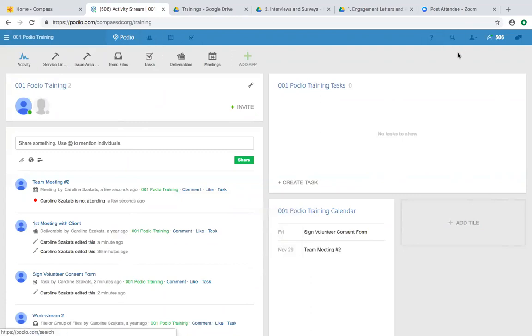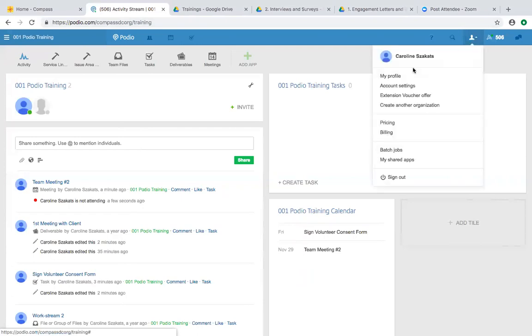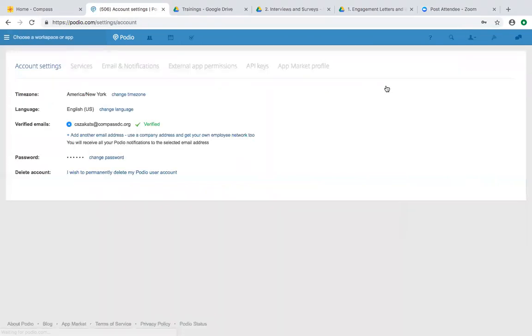Yes, I'm glad you asked about that. I was going to go over that actually. So what we have, it's blocked right here, but up here in this upper right-hand corner, we have My Account. If you click on that, you go to Account Settings, and then you'll see Time Zone here. I think the time zone does default to EST. So if you need to change that, if you're in Chicago, you can change it here. And hopefully that takes care of the issue that your team is having with the different time zones.